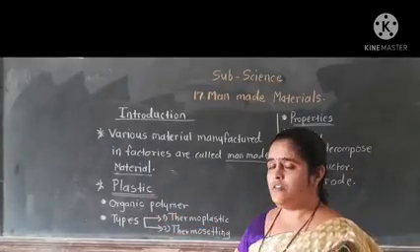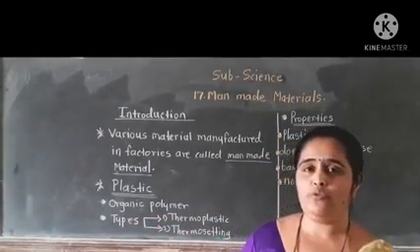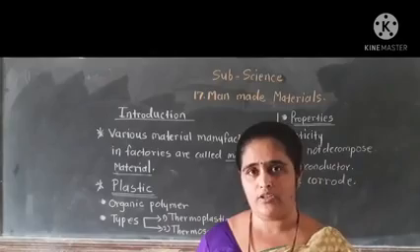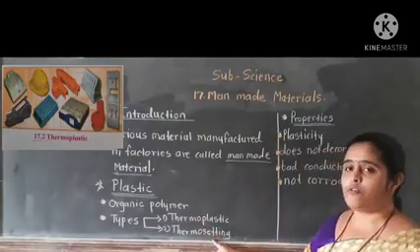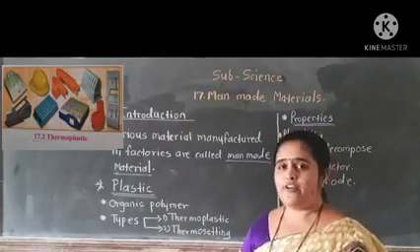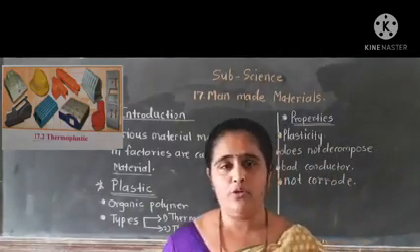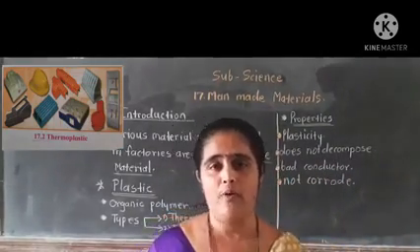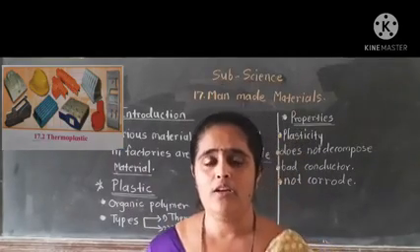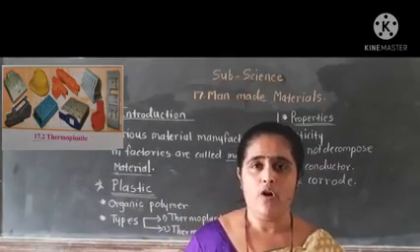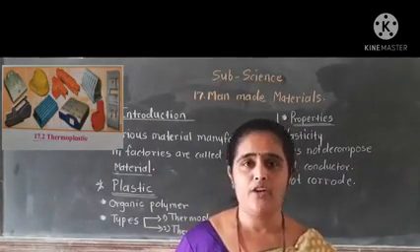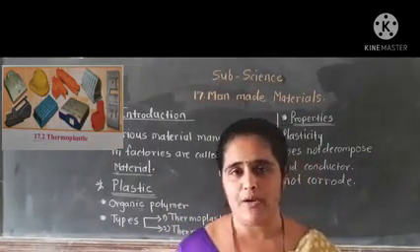Plastic is again divided into two types according to its nature. These two types are thermoplastic and thermosetting plastic. What is meant by thermoplastic? Those plastics which can be molten with the help of heat and easily converted into any kind of shape are known as thermoplastics.